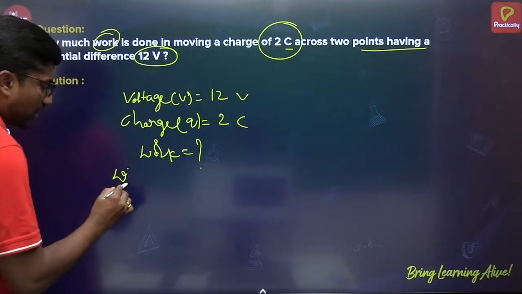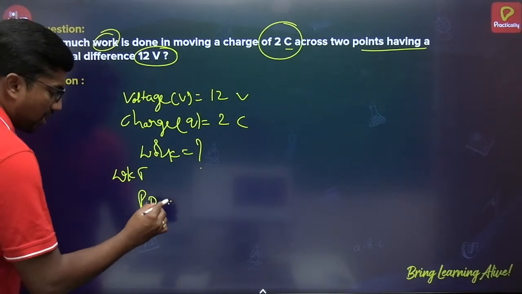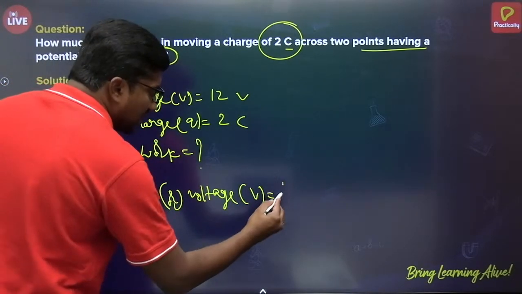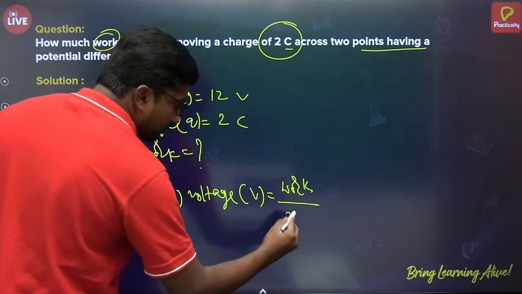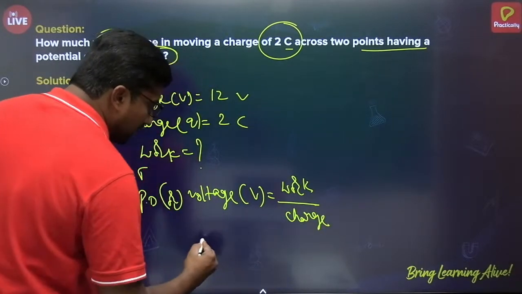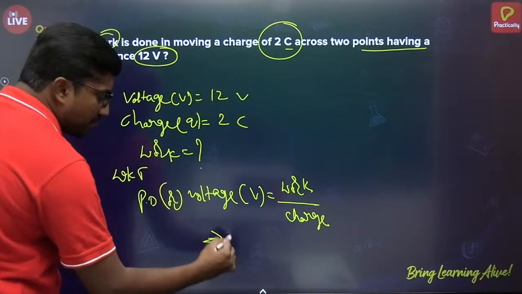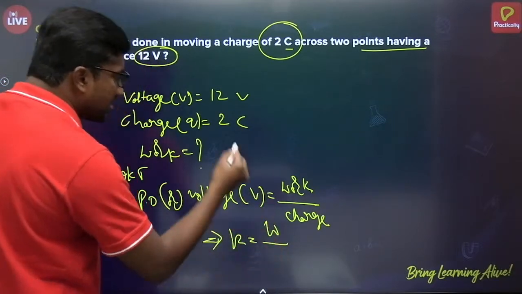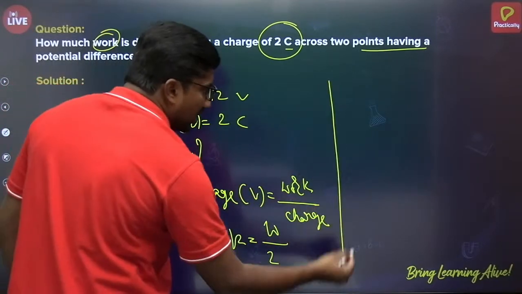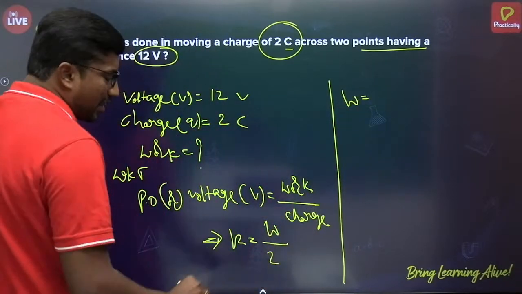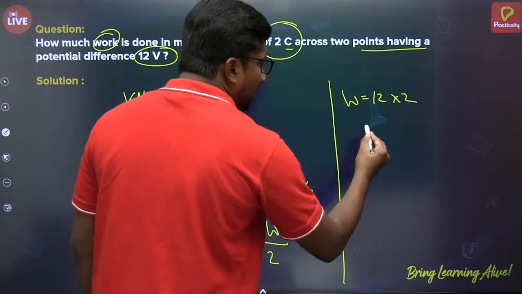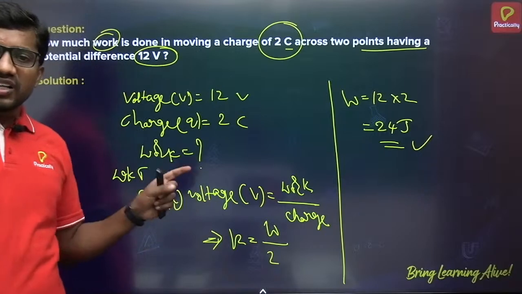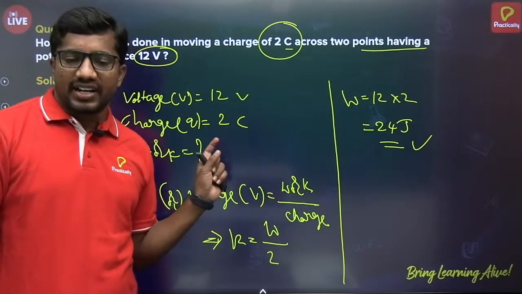Recall the formula: potential difference or voltage is equal to work done per unit charge. So V is how much, children? It's 12 volt. Work is what we have to calculate. Charge is given, which is 2. Then W is equal to, cross multiplying, 12 into 2, so 12 2s are 24. 24 joules of work is required to displace the 2 coulomb of charge along the 2 points of the conductor.